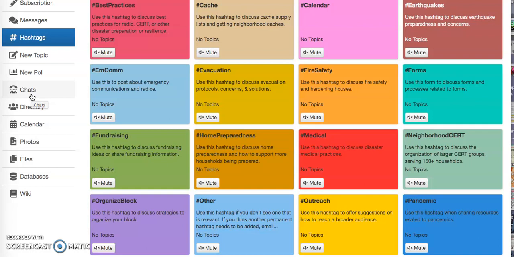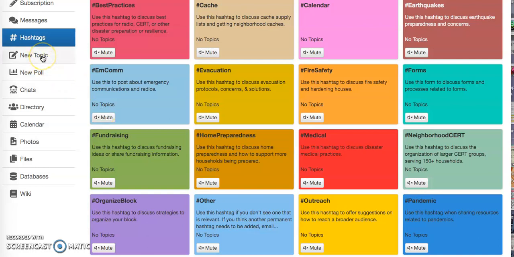The other thing that's nice about hashtags is you can mute hashtags or you can follow hashtags. So you can say, I want to mute things about organize your block, but I'm really going to follow emergency communication. So you can basically tailor what type of conversations you get to suit your needs.